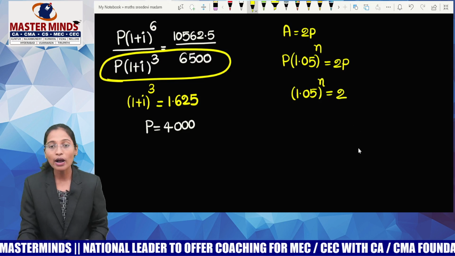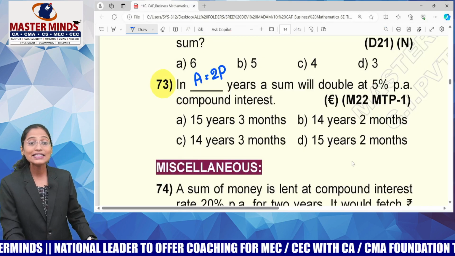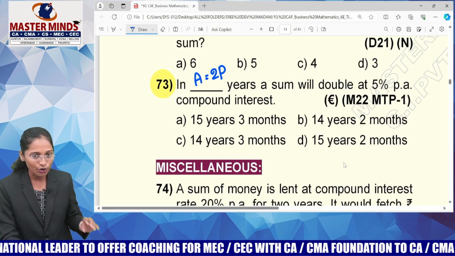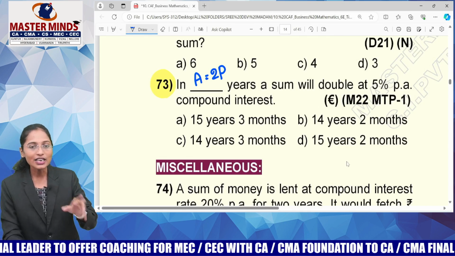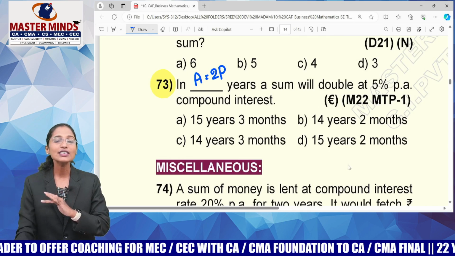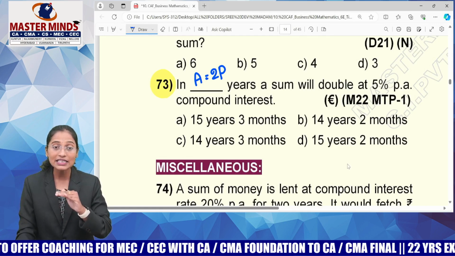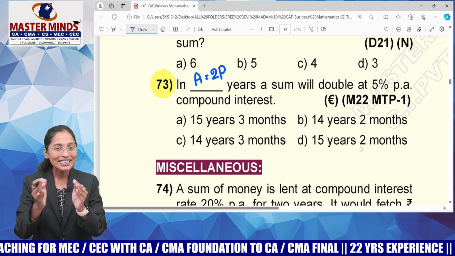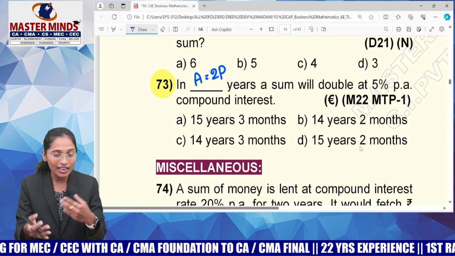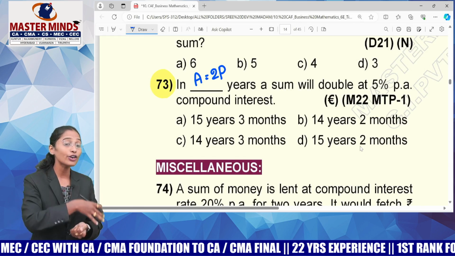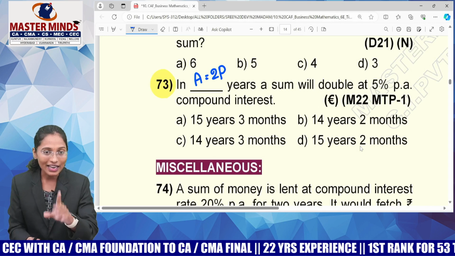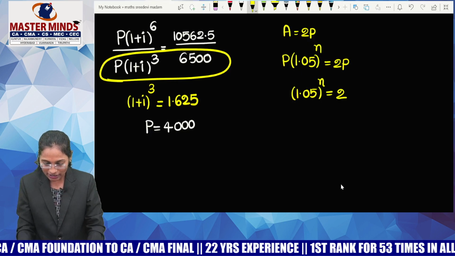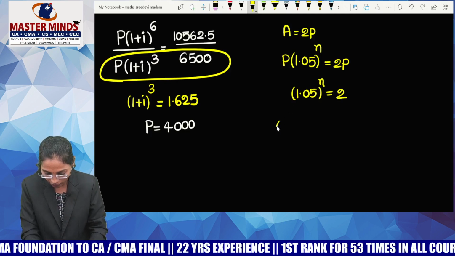So guys, whenever you come across months calculation, it's such a simple task. I'll tell you how. There are years and months, no. For years, it is always compounding. For months, it is always simple, because I have told you, if it is less than 1 year, we'll always calculate simple interest and we'll add that one to the principal. That's what you need to understand. So, 15 years, 3 months is option A, no. I'll tell you how to verify.